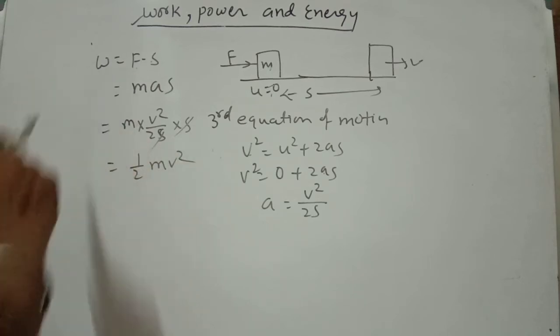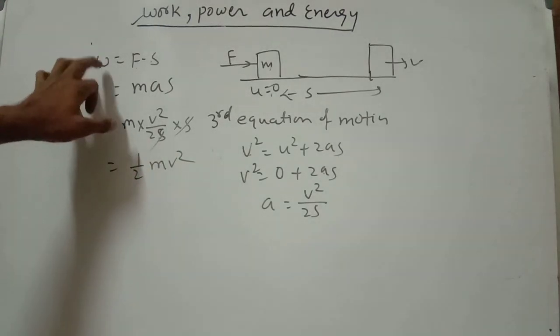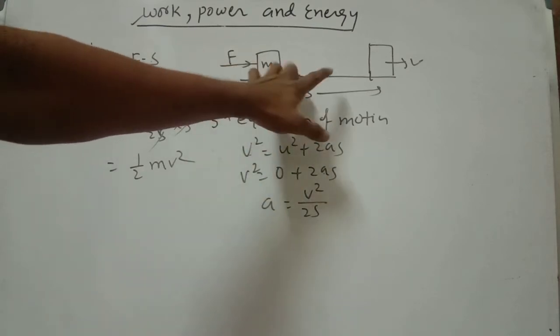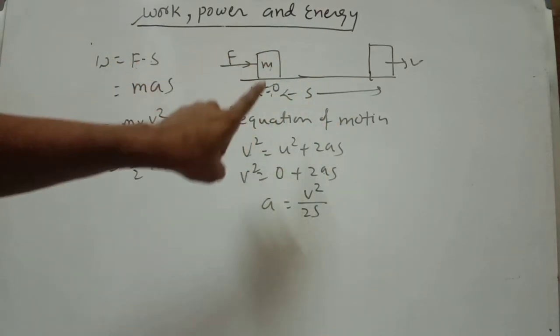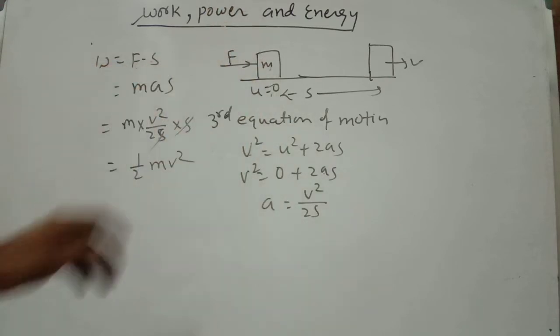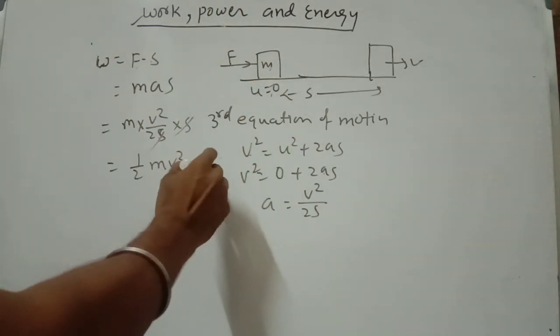Now this work done, or this energy, is due to what? Motion of the body. Already in our study, energy possessed by a body due to its motion is called kinetic energy. So this work done you can write as kinetic energy.